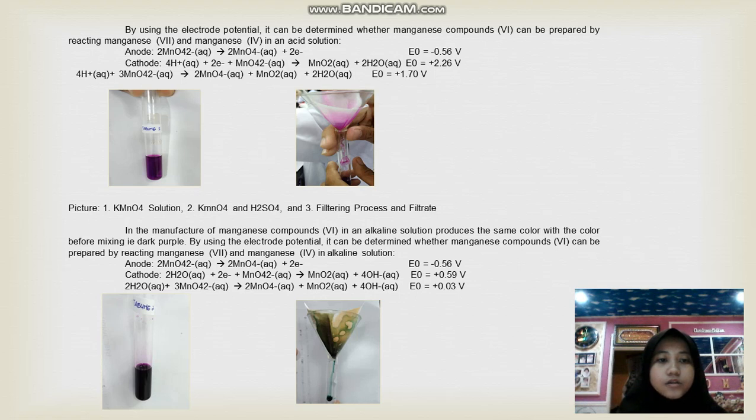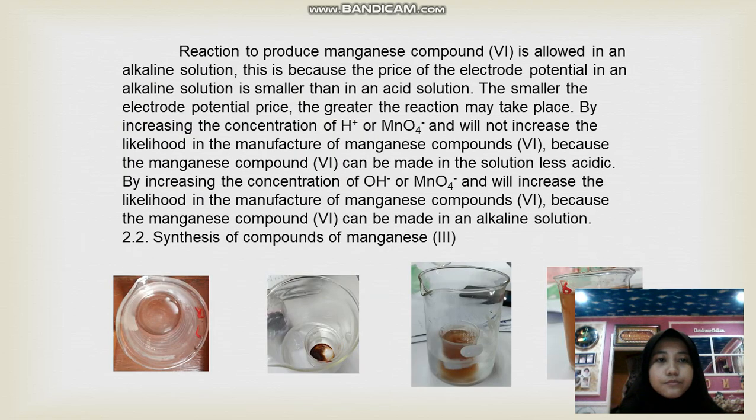In the manufacture of manganese compounds 6 in an alkaline solution, the color produced is the same as the color before mixing, dark purple. By looking at the electron potential, it can be determined whether manganese compound 6 can be prepared by reaction of manganese 7 and manganese 4 in alkaline solution. The reaction to produce manganese compound 6 is allowed in an alkaline solution.